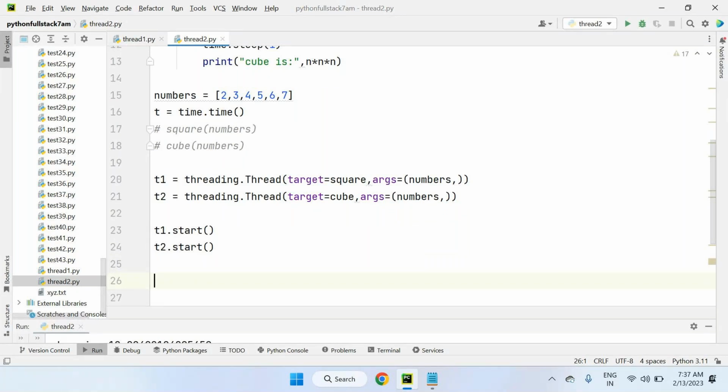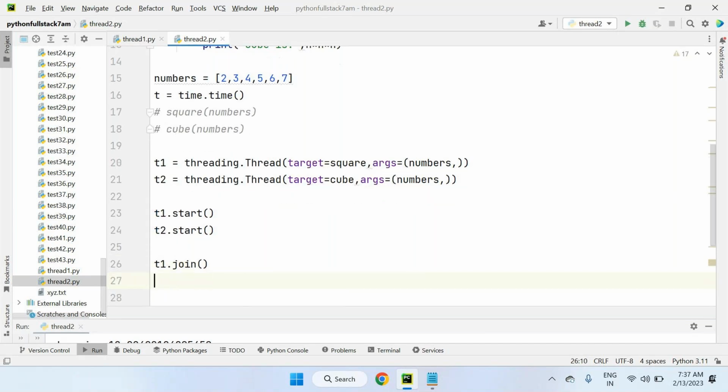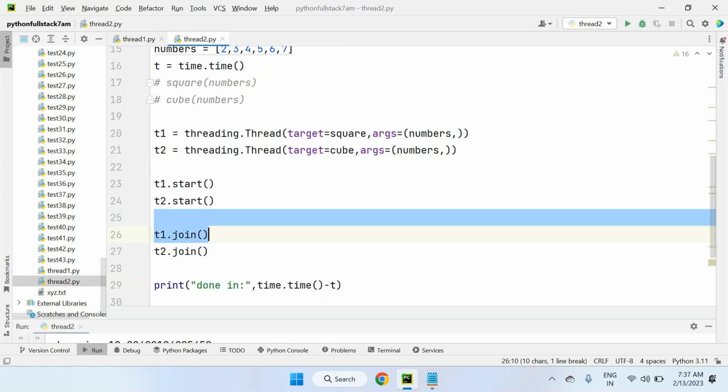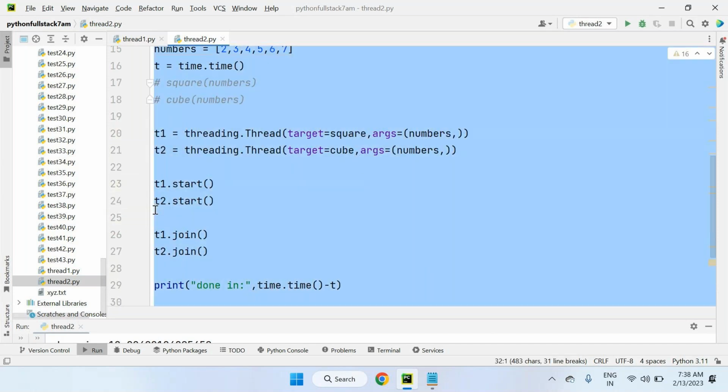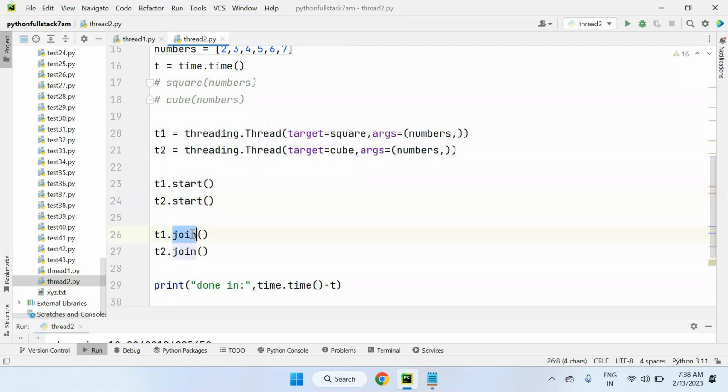After starting the threads, if you want one thread's execution to wait for another thread, then we use the join method. I'll talk about the join method also in upcoming examples, and you will get clarity. The join method is required here, t1 dot join, t2 dot join. Just try to understand the difference between a normal single threading program and a multi-threading program. So we have created two threads t1 and t2 using the threading module name dot Thread class, and t1 dot start, t2 dot start, t1 dot join, t2 dot join, and the time measurement also.